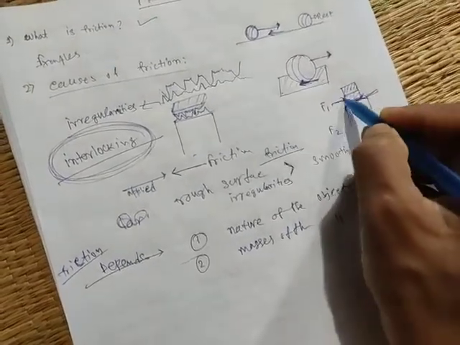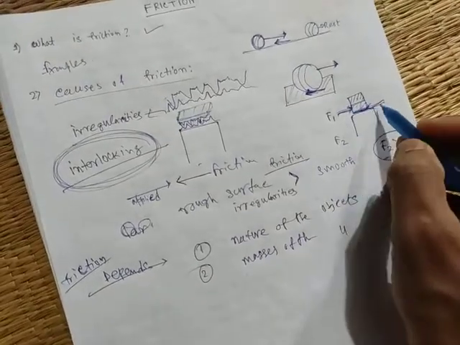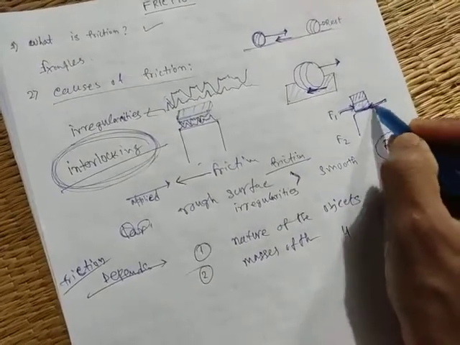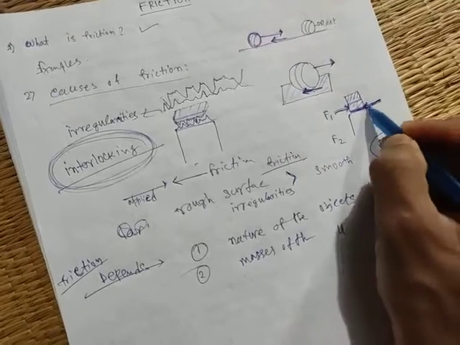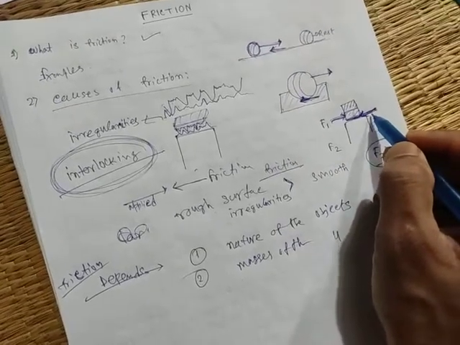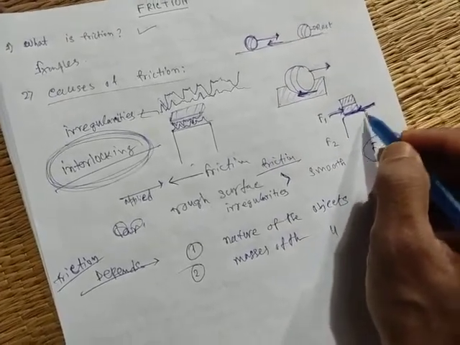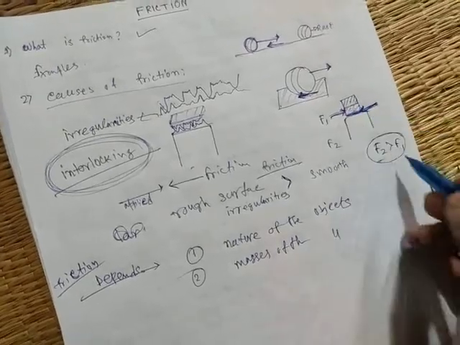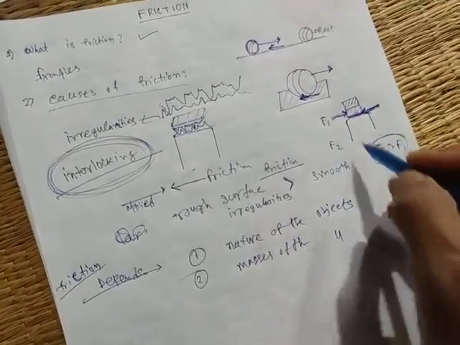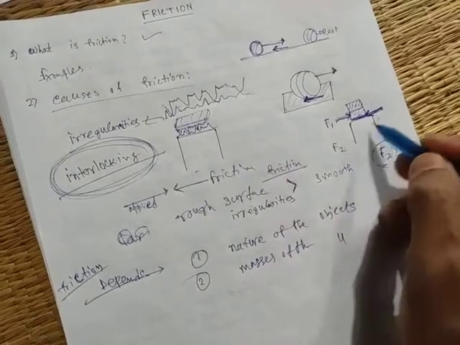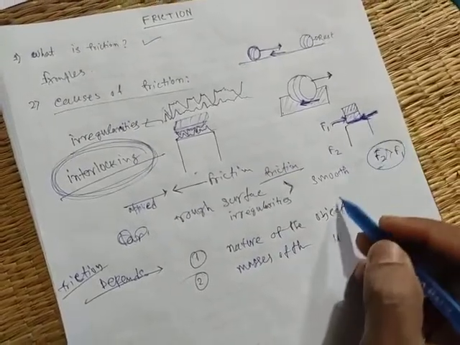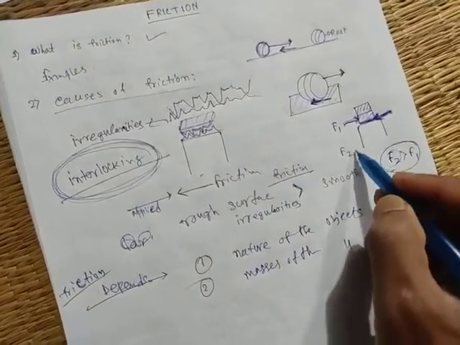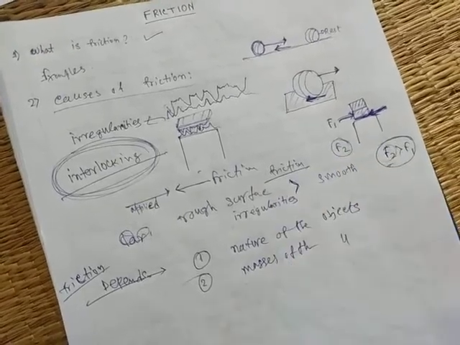This is the applied force. If F1 is applied, then we have to overcome the opposite force, that is friction. Now the force is F2. Then we have to overcome this frictional force, and that is F2.